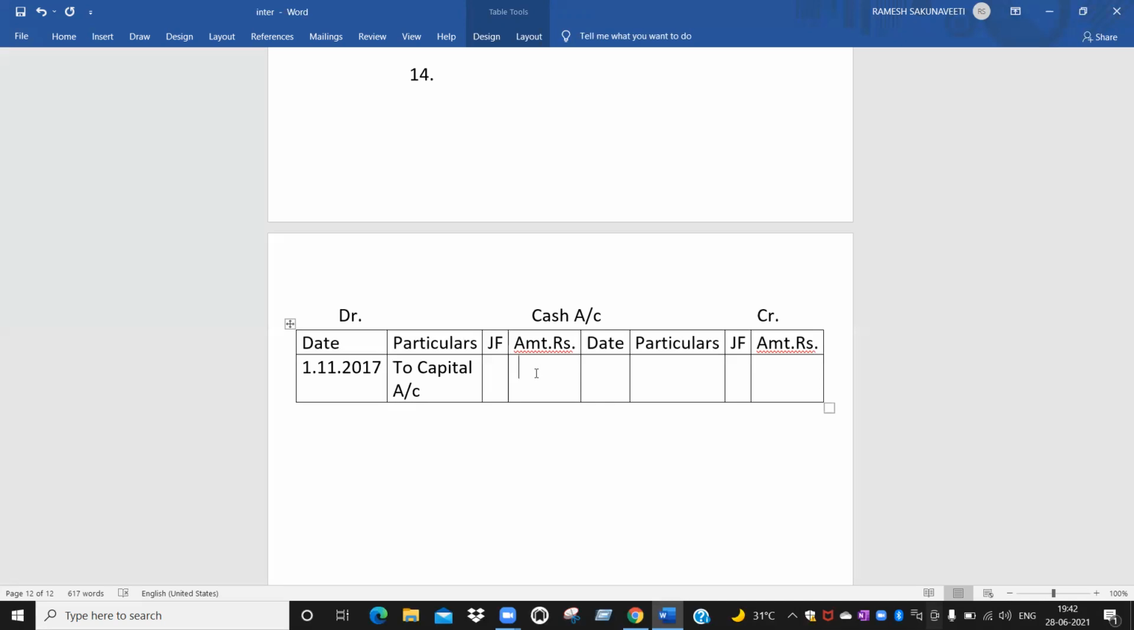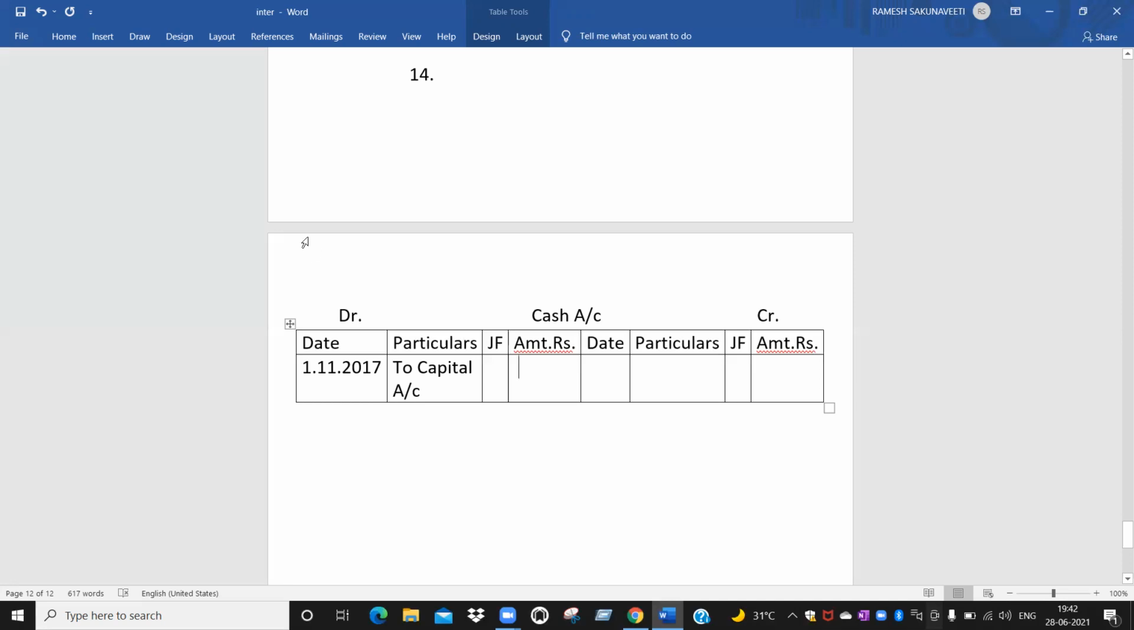What is the journal entry? The cash account debtor, 1,50,000 to capital account 1,50,000. No, he started his business with cash and stock also, no? Goods are also there, no? Yes, sir. Then you also consider the goods.